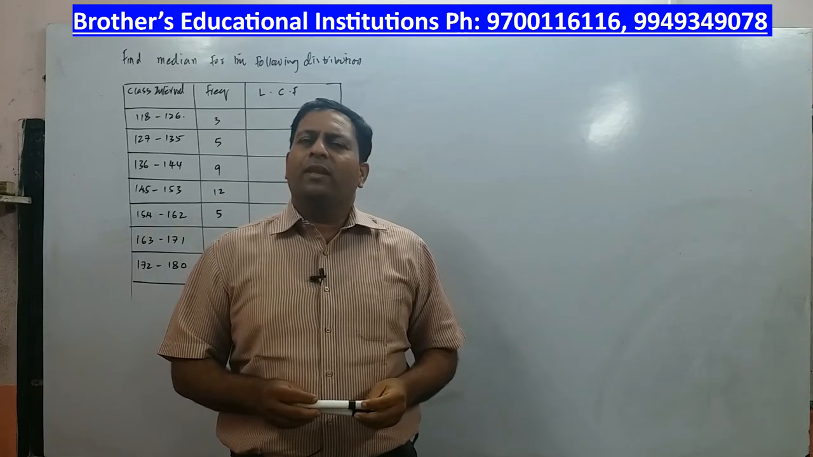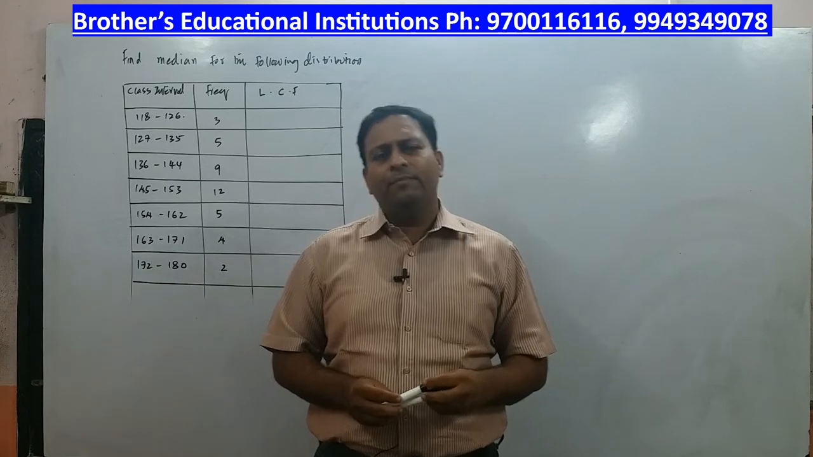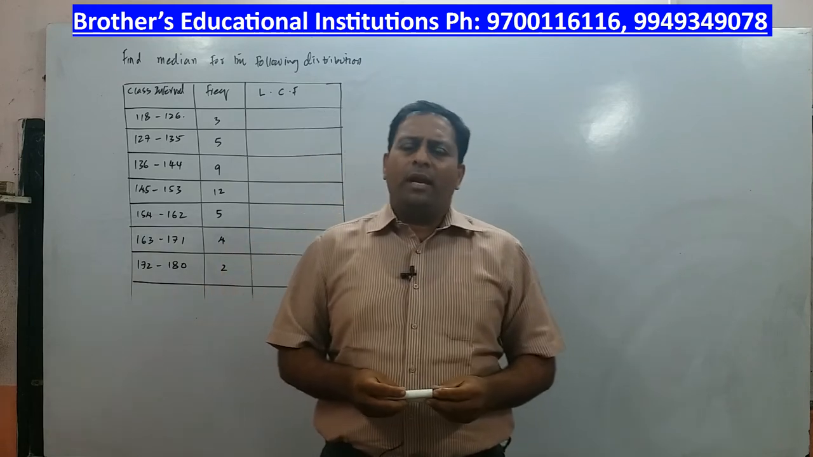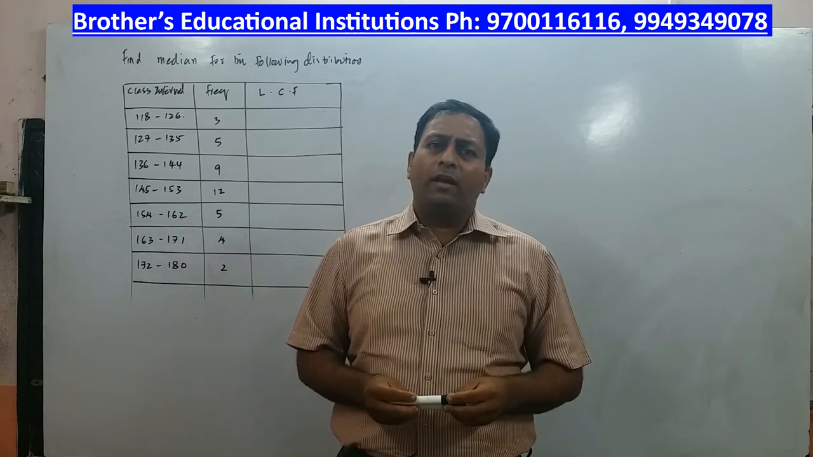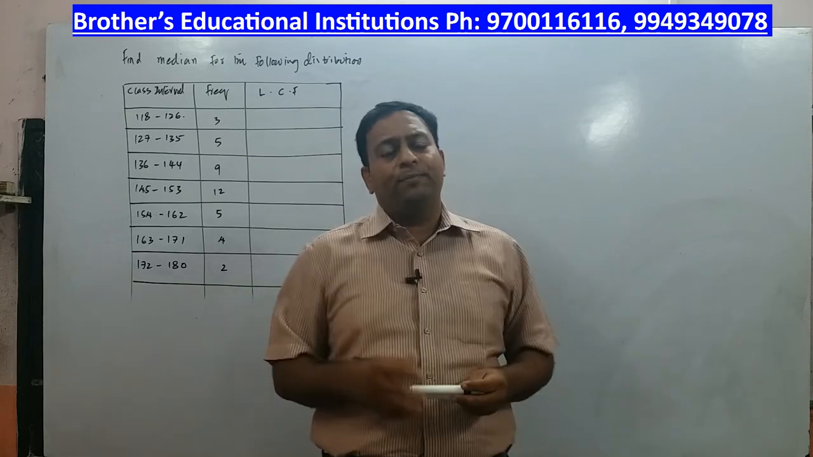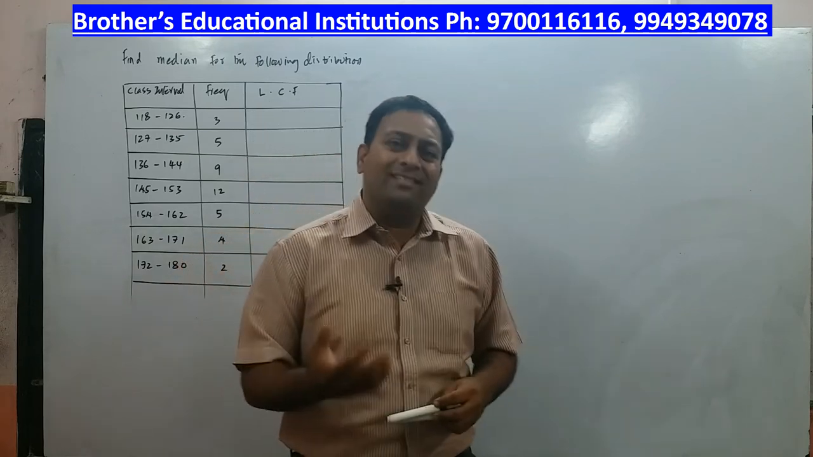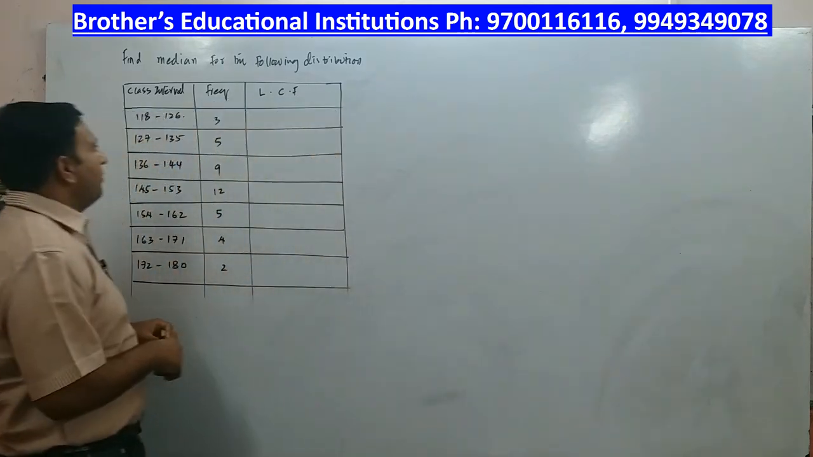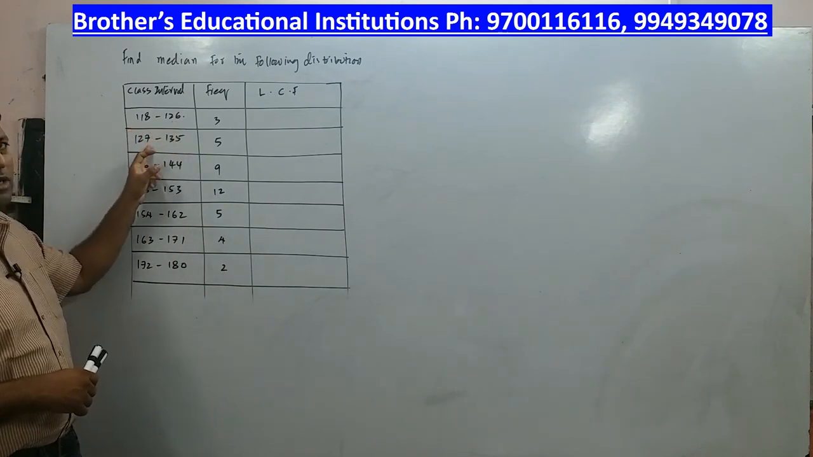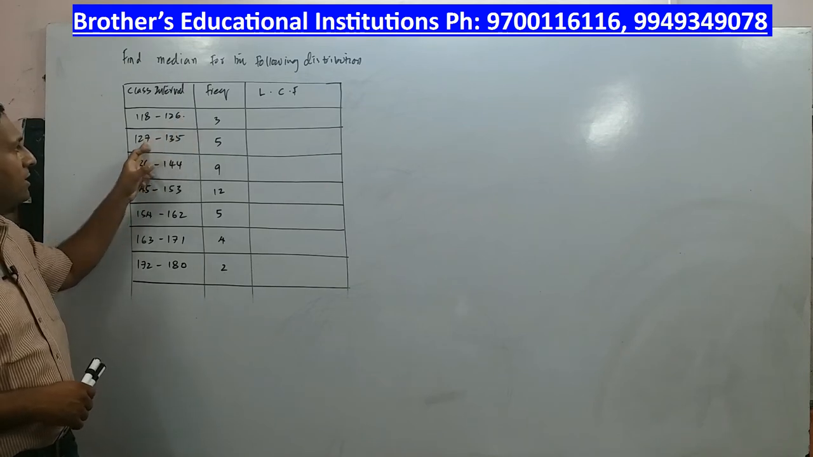Hello children, in the last class we dealt with problems in median where the class interval was not given properly. All the problems we have done so far were related to continuous frequency distribution. If the given data in terms of class interval is given to you as discrete, what will happen? Discrete, I mean to say 118 to 126. Again, the next class interval will not start from 126, it will start from 127. So there is a gap between 126 and 127.